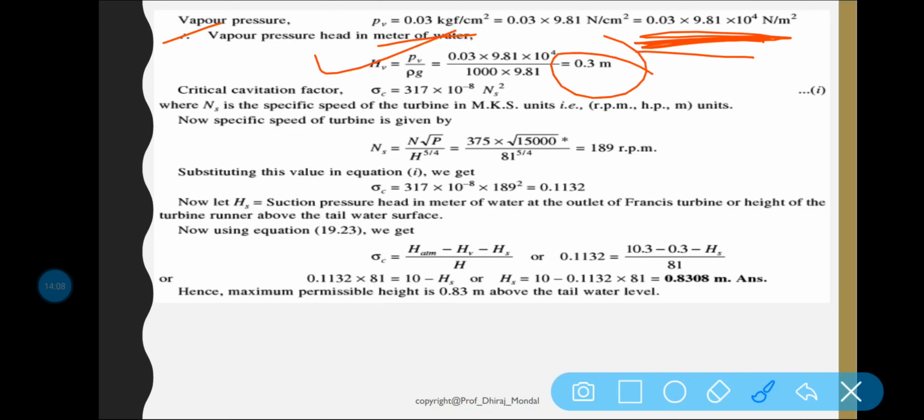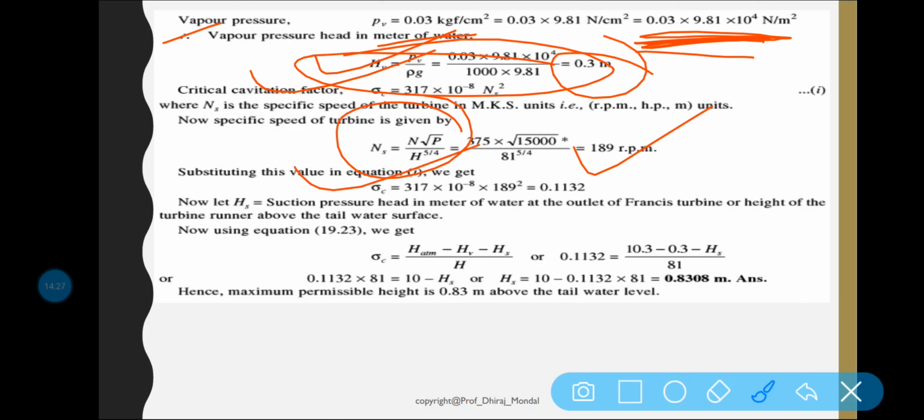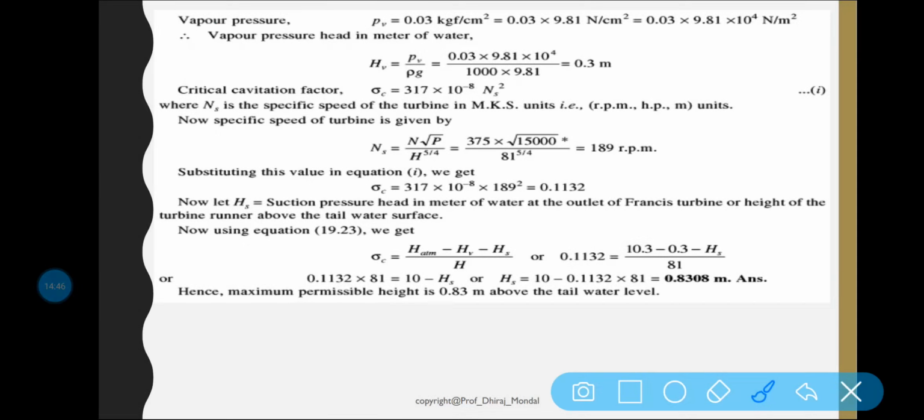Now the critical cavitation factor is given as 317 into 10 to the power minus 8 times specific speed square. Now you can find the specific speed with the help of this equation: ns is equal to N root P by H to the power 5 by 4. So this is your specific speed, 189 rpm. Now put the value. Sigma c is equal to 0.1132. Now you know the equation: sigma c is equal to (Hm minus Hv minus Hs) by H. So put all the values, you will get Hs, clear. So Hs is equal to 0.83 meter.